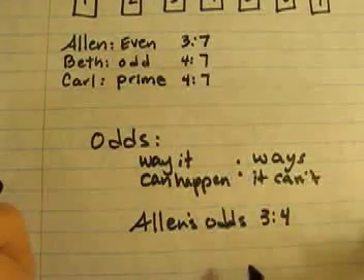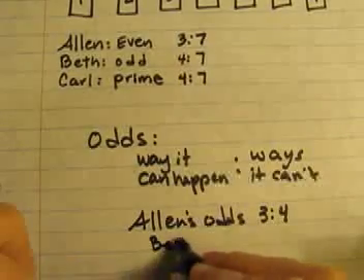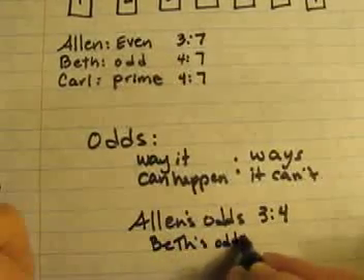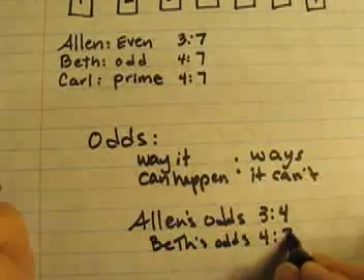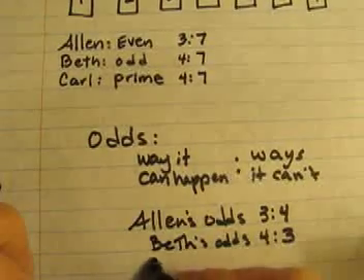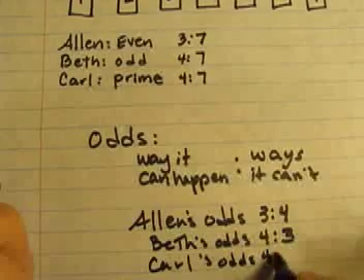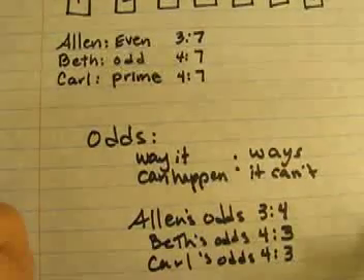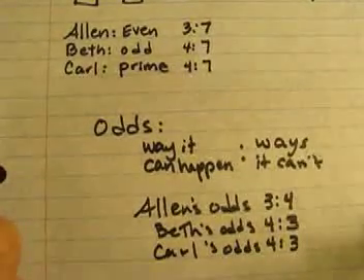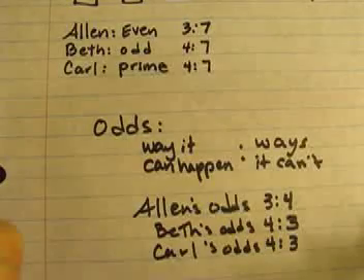Beth's odds, since she had 4 ways of it happening, would be 4 ways to do it and 3 ways you can't. Same with Carl. There are 4 ways for him to win and 3 ways that he would not. In this case, everybody's odds are not the same, again showing it is not a fair game.